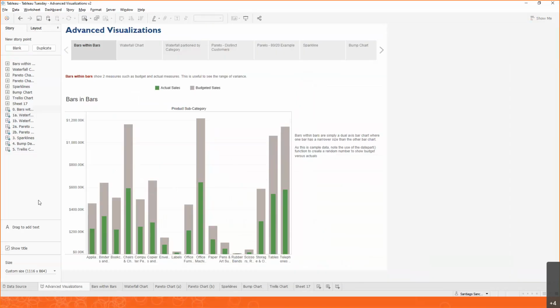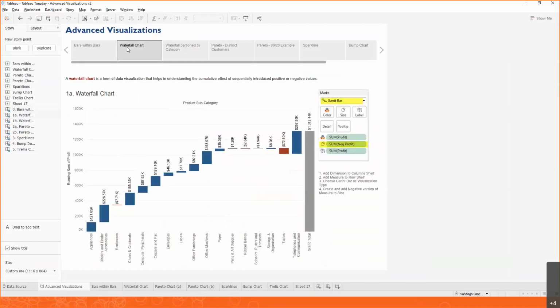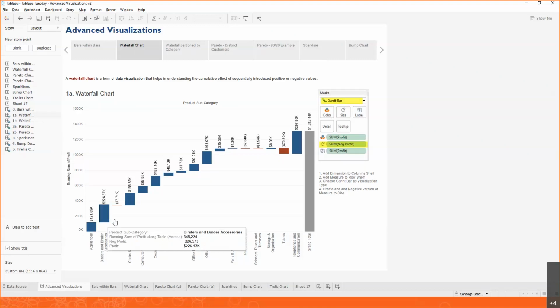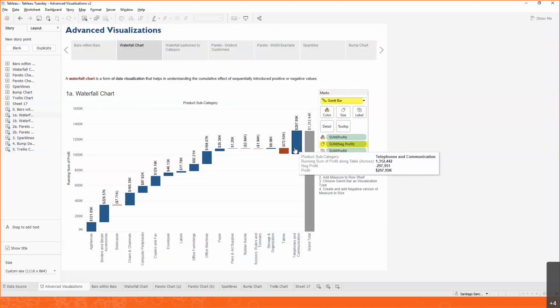All right. So that was the warm up. Let's go a little bit further. The next one is a finance favorite. A waterfall chart is a type of visualization that helps us see how each one of our business units or product categories are contributing to the grand total. And it helps us compare specifically two different points in time normally, like last quarter with this quarter or last year with this year. And so it goes from zero all the way on the left to the grand total on the right. And along the way, we can see how each one of our business units, product lines are contributing to that grand total. So what we want to do is build this.